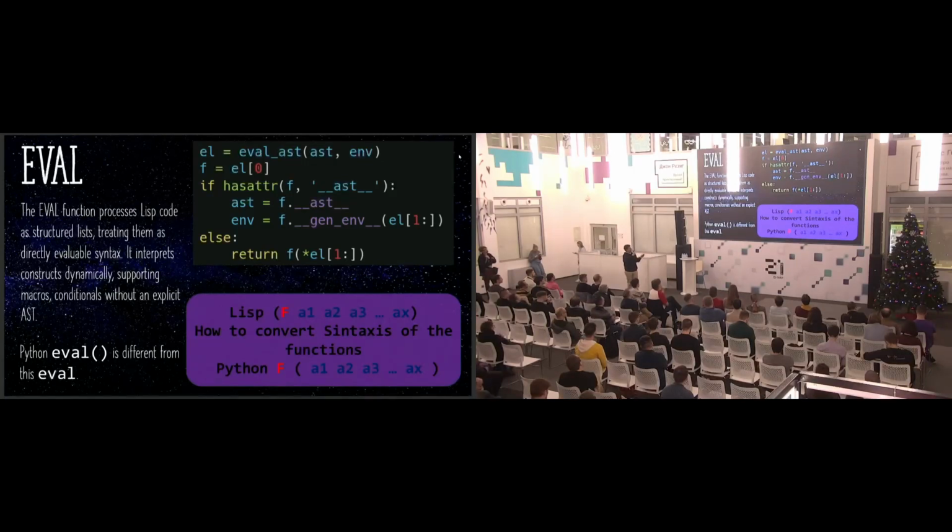It's a function that processes the Lisp code and structures, treating them as directly available syntax and interpreting constructions dynamically, supporting macros and conditionals with an explicit abstract syntax tree. In the second line, we take the first element from the list, and in the last line, we do the calculation of that function, passing all the arguments there.